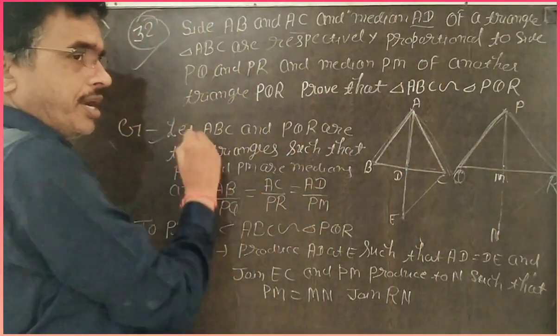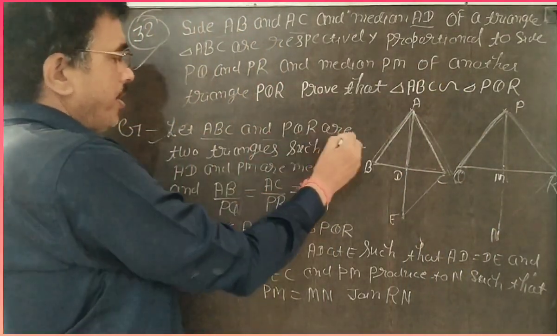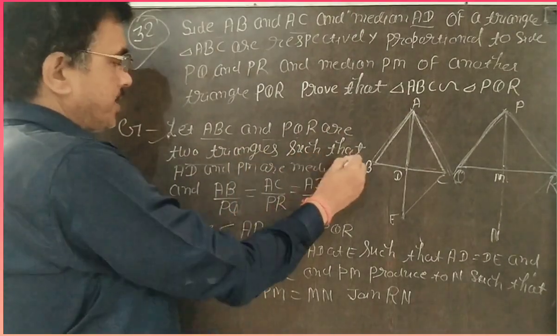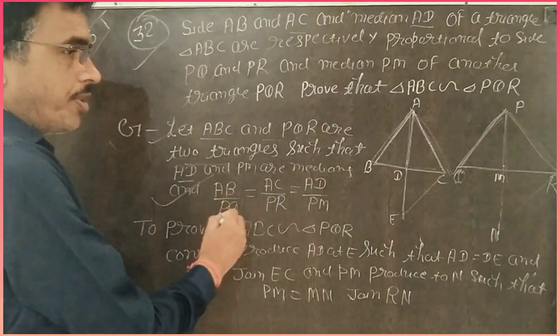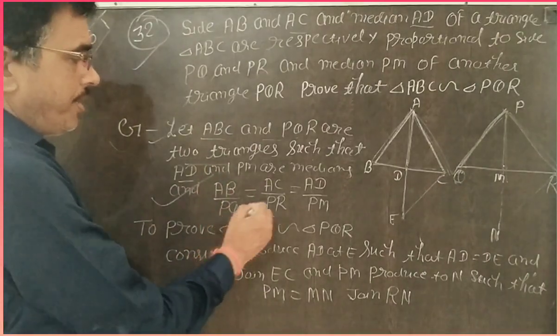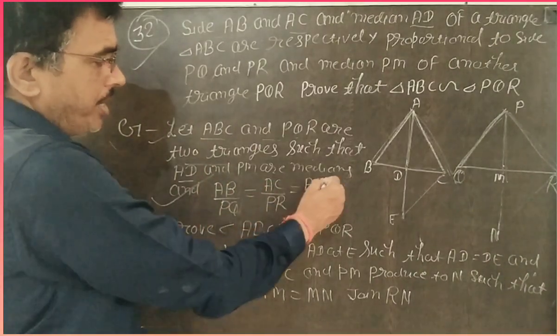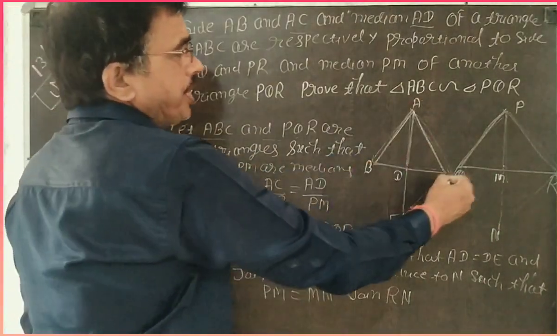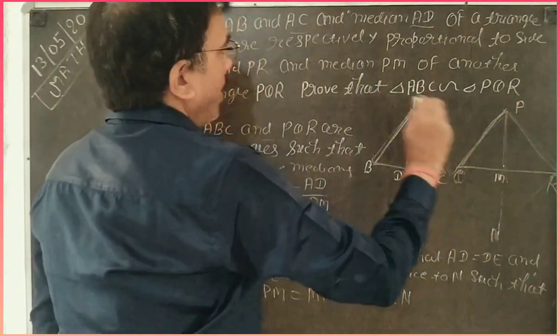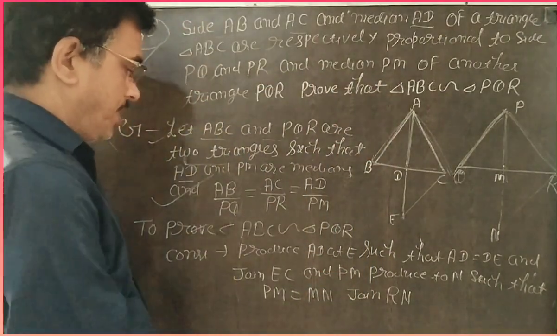So I write here, let ABC and PQR be two triangles such that AD and PM are the medians, and it is also given that AB by PQ is equal to AC by PR is equal to AD by PM. And we have to prove triangle ABC is similar to triangle PQR, like in question 31.